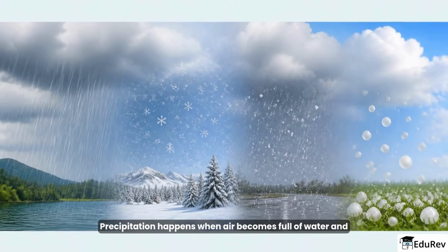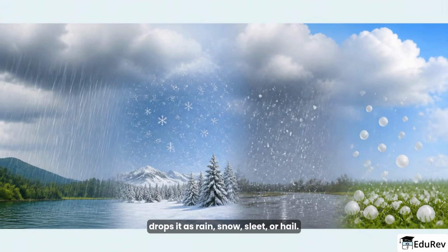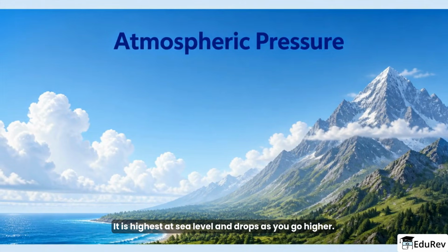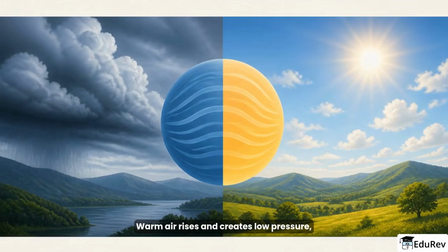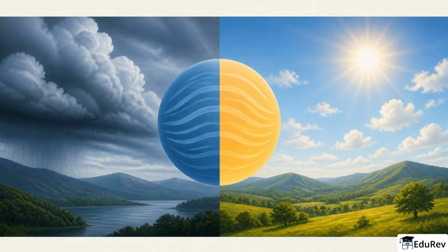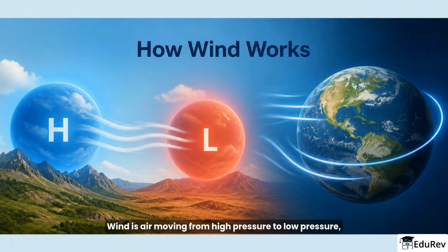Precipitation happens when air becomes full of water and drops it as rain, snow, sleet, or hail. Atmospheric pressure is the weight of air above us. It is highest at sea level and drops as you go higher. Warm air rises and creates low pressure, which often brings cloudy or wet weather, while cool air sinks and makes high pressure, which is clear and sunny. Wind is air moving from high pressure to low pressure, and Earth's spin changes its direction.